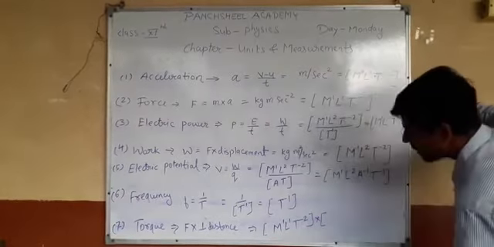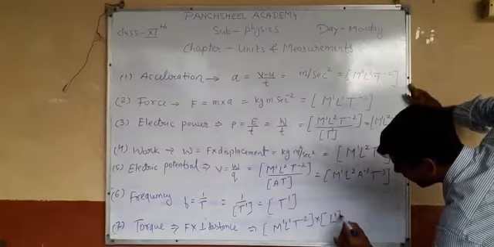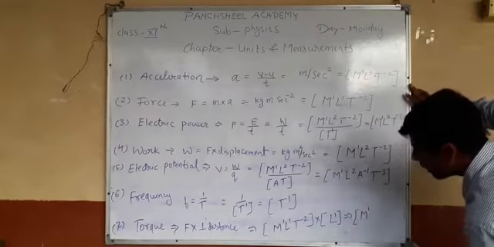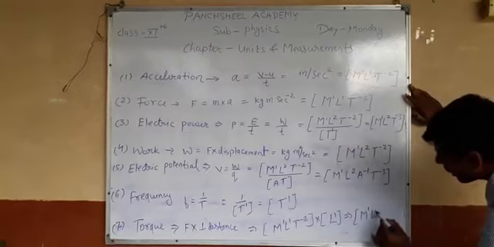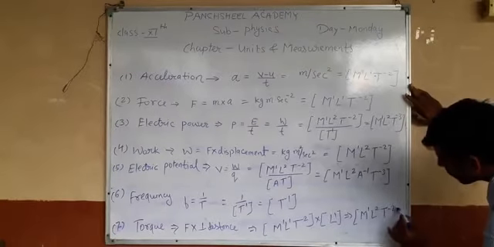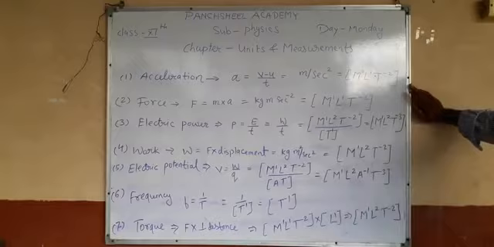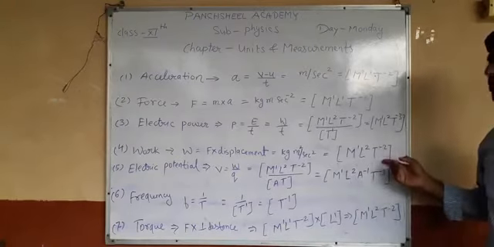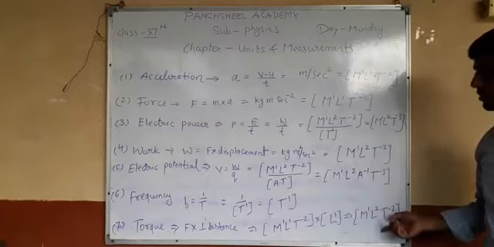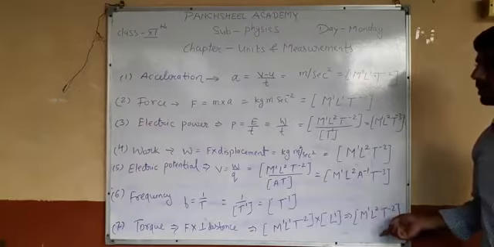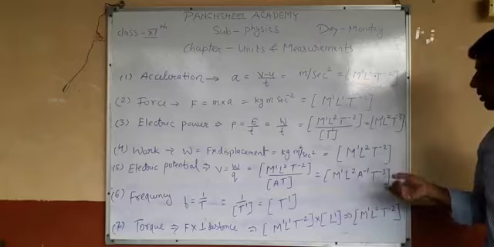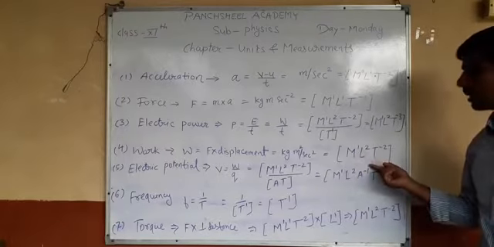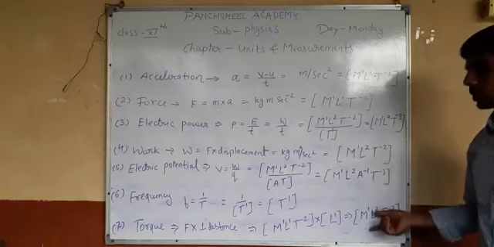Distance is measured in length, so L1, and the formula is M1 L2 T minus 2. So this is the dimension formula of work done, this is the dimension formula of torque, and energy also has the same dimension formula as work done and torque.